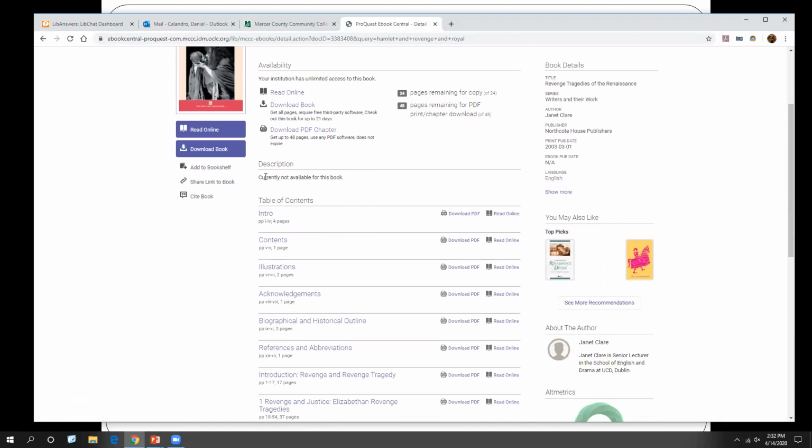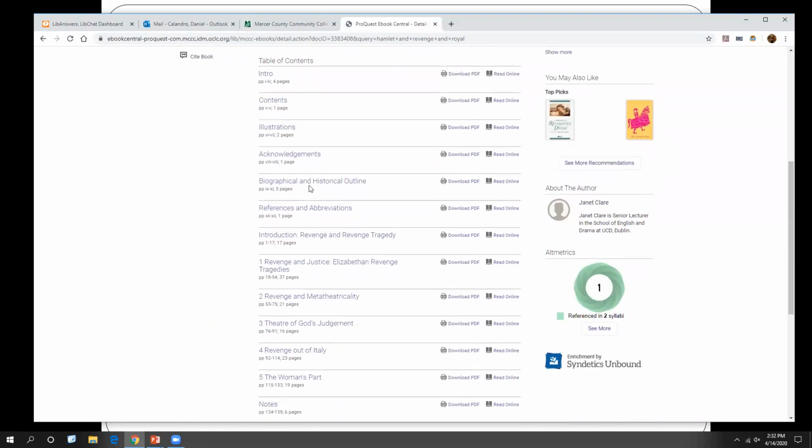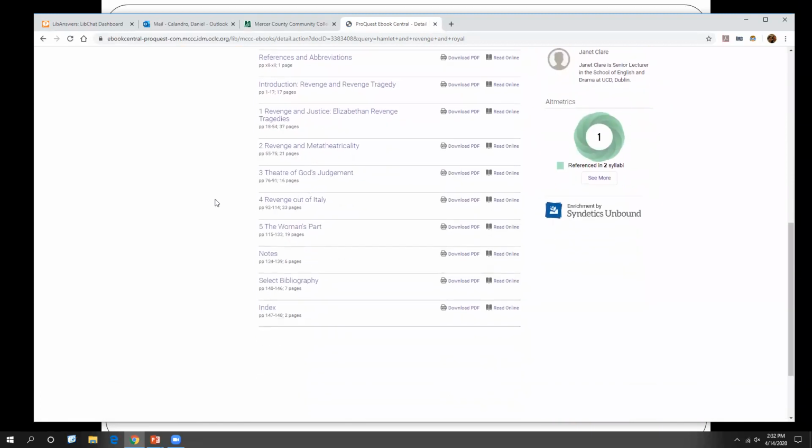There's usually a description, though it says this one's not currently available. Okay, what a shame. But we can look at these chapters here and see if there's a chapter that is interesting for us. So if there was one, say, on Hamlet, that would be great. Here, but look, we've got one on the woman's part. That might be interesting. So we can click on that.